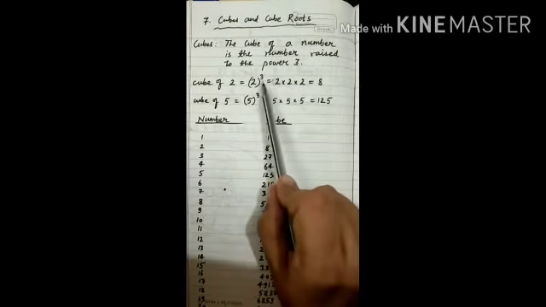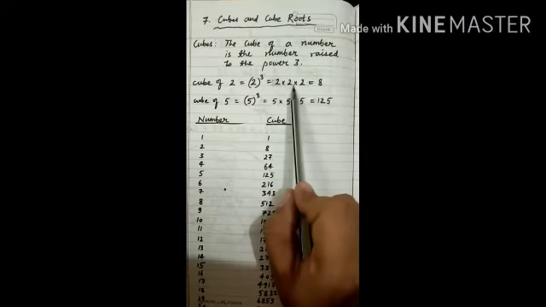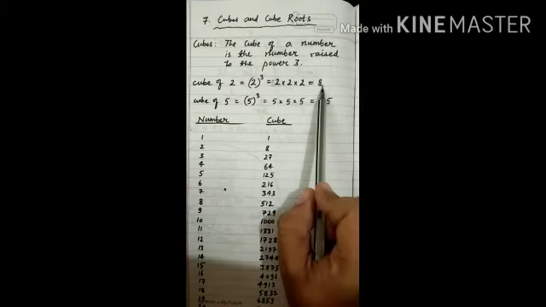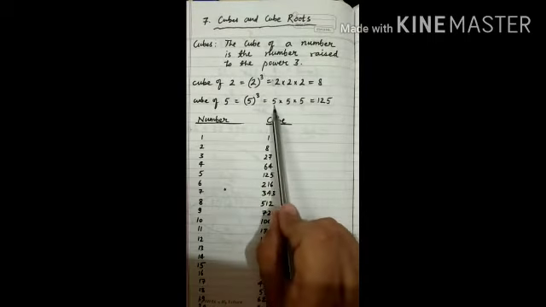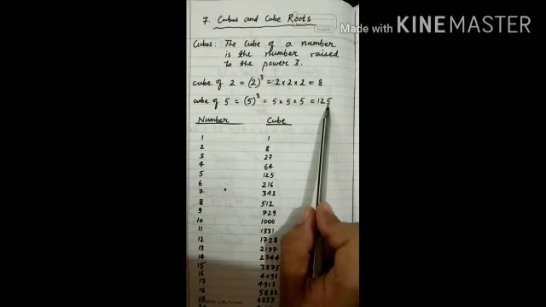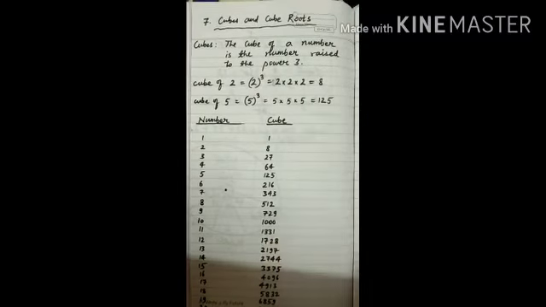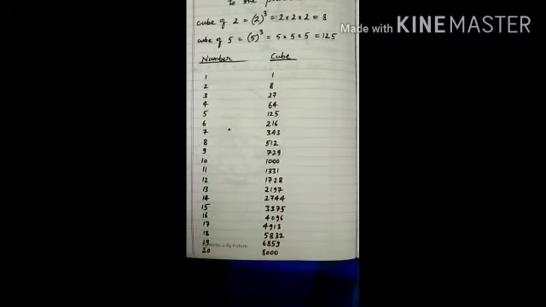It means 2 is multiplied by itself 3 times: 2 into 2 into 2, which is equal to 8. 5 raised to the power 3 means the cube of 5, which is equal to 5 into 5 into 5, which equals 125. So here I have written the cubes of numbers 1 to 20.